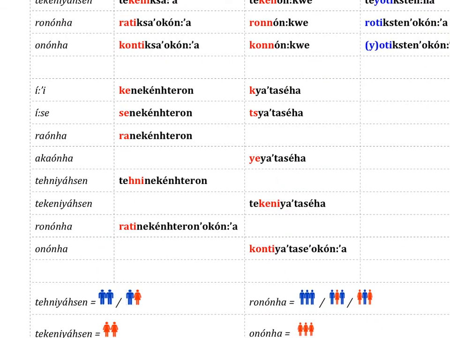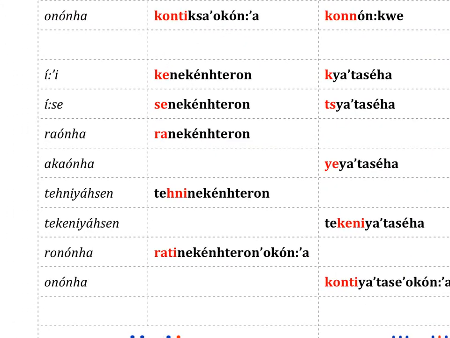And continuing down our list, we have ii, which means I or me. I am a young man. Genegontero. Gyatdezeha. I'm a young woman. Ize for you. Senegontero. You're a young man. Jatdezeha. You're a young woman. Rauha, which means him or he. Ranegontero. He is a young man.